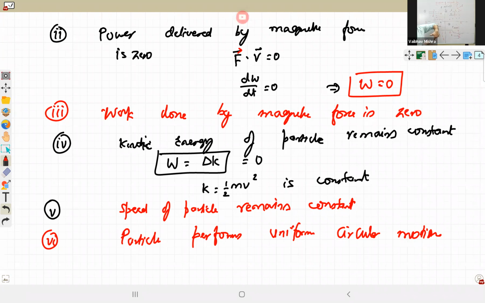That is pointing into the plane. Thumb is towards left. So it will be towards left. If you use V cross B, V is inward, B is downward. Thumb is towards left. Force will be towards left.